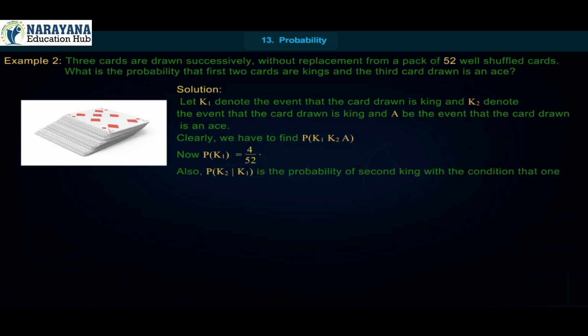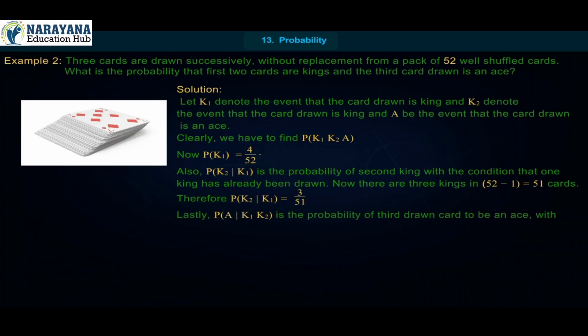Also, P of K2 by K1 is the probability of a second king with the condition that one king has already been drawn. Now, there are 3 kings in 52 minus 1 is equal to 51 cards. Therefore, P of K2 by K1 is equal to 3 upon 51.